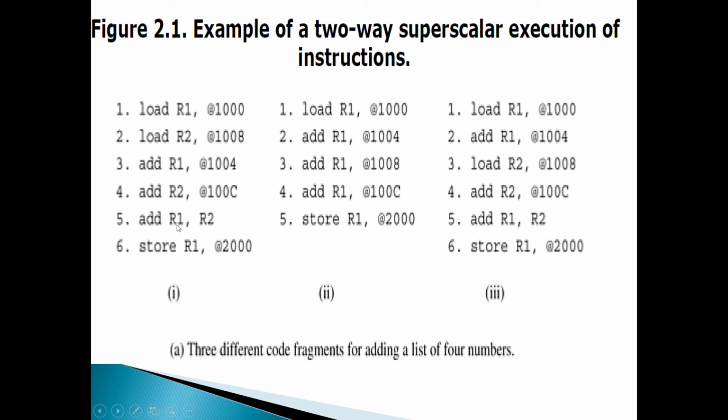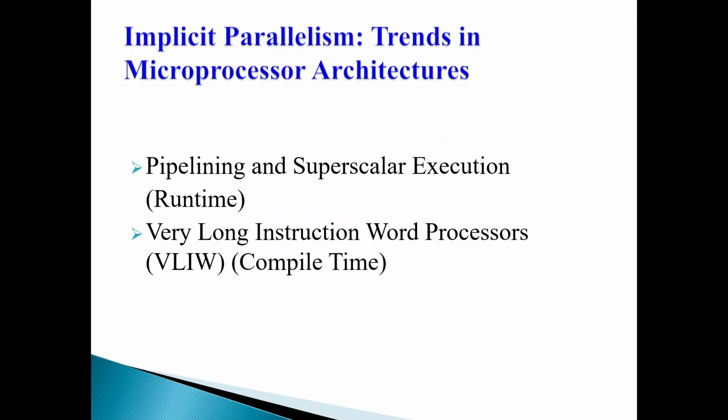Why am I telling you that? We are now going to see the 2-way superscalar execution of instructions. What is superscalar architecture? It can have multiple pipelines. This is a two-way superscalar execution example, so we can have two pipelines. I can issue two instructions simultaneously in this superscalar architecture, exactly in contrast with the previous.